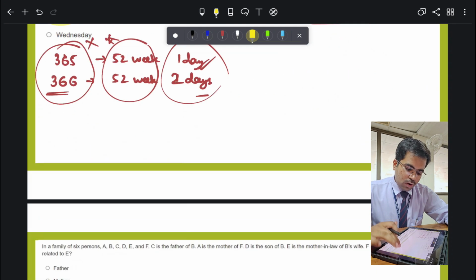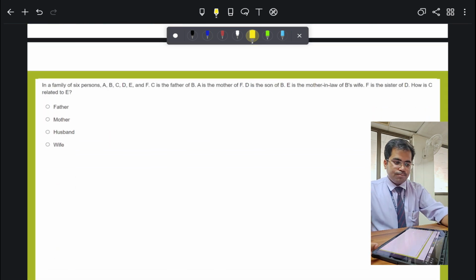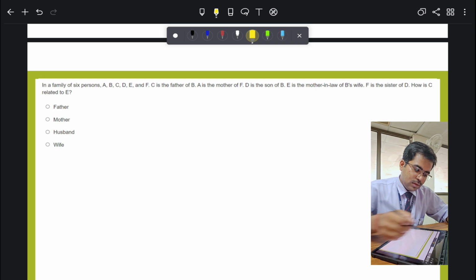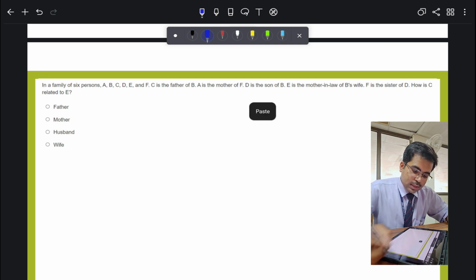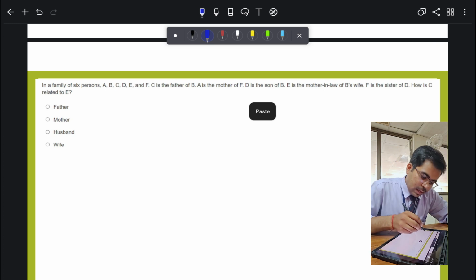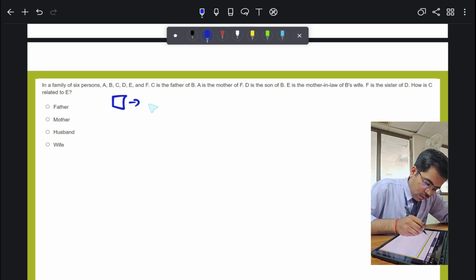Now moving on forward, this question is very easy again. This is a blood relation type of question. I will be using certain symbols that make the question very easy. I use a square for male.